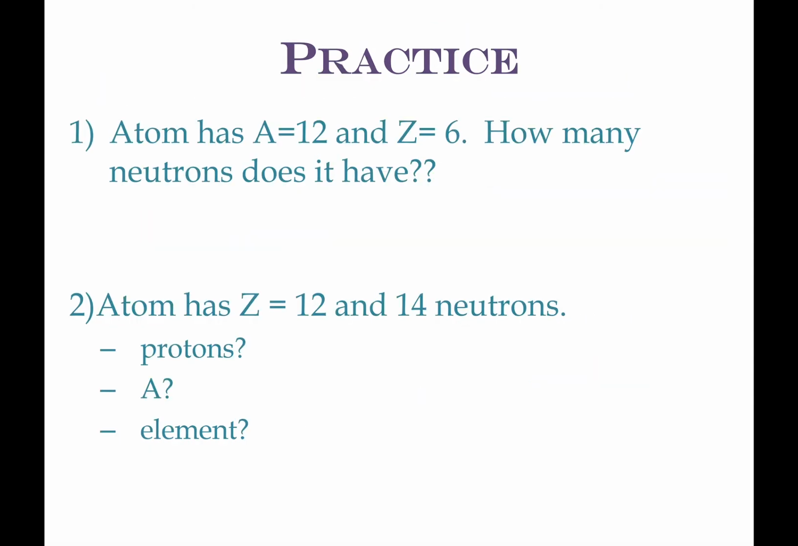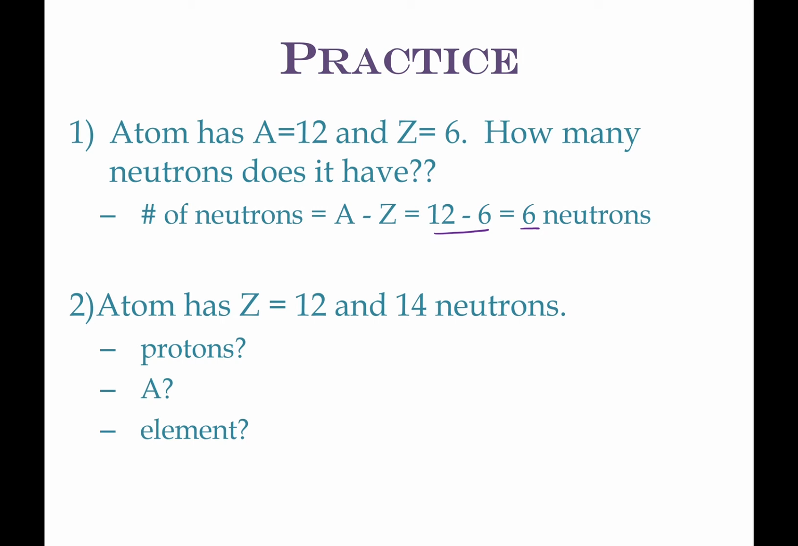All right, so let's practice. Pause this, try it, then we're going through the answer. So pause it. It's on you. If you don't pause it, you're not getting the practice. An atom has an A equal to 12 and a Z equal to 6. How many neutrons does it have? It has 6, because 12 minus 6 is 6.